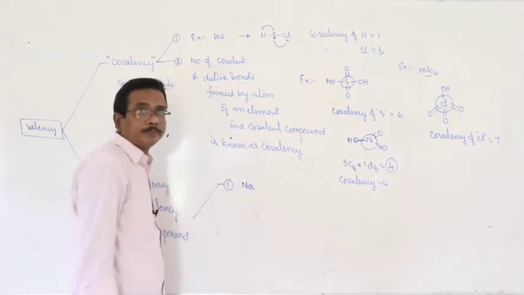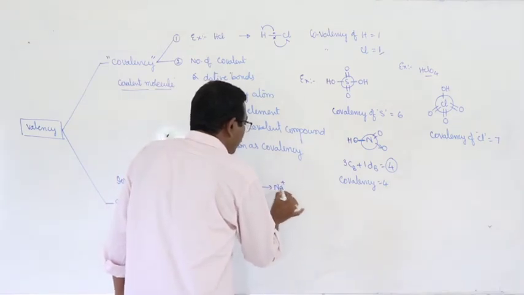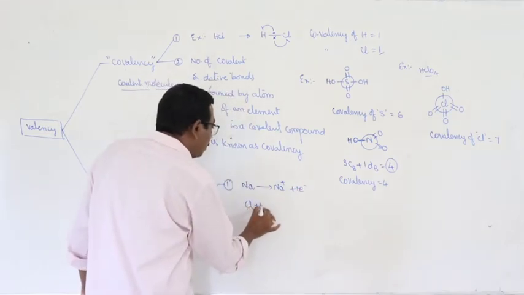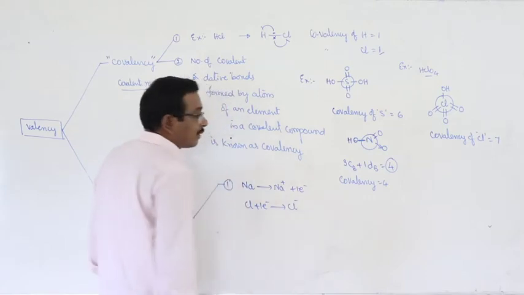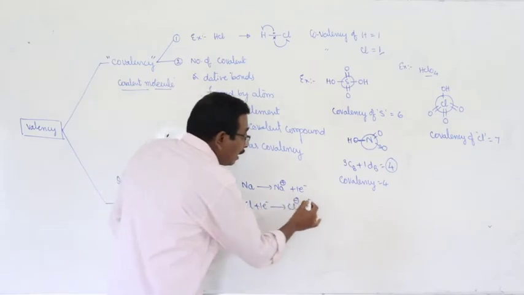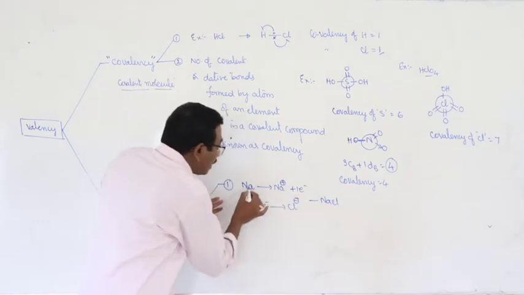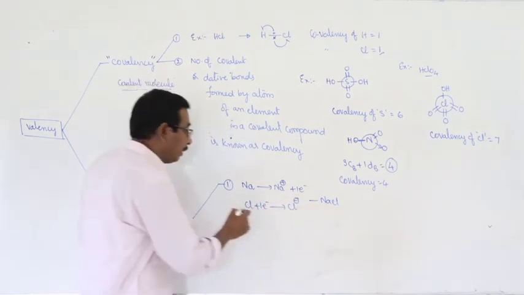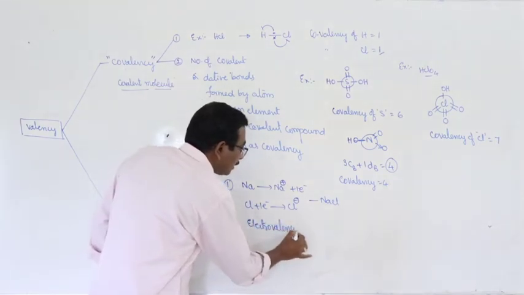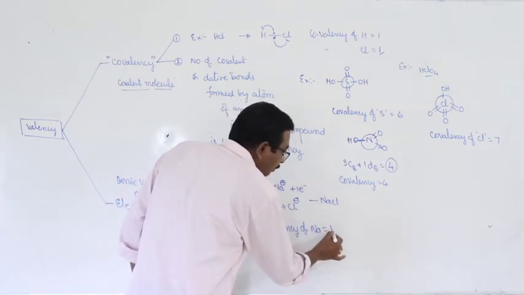Suppose this is sodium. Sodium loses an electron, resulting in the formation of Na plus ion. That electron is gained by chlorine, resulting in the formation of Cl minus ion. By the combination of cation and anion, sodium chloride is formed. Here one electron is transferred from the metal to the non-metal. Therefore, the electrovalency of sodium is equal to 1.